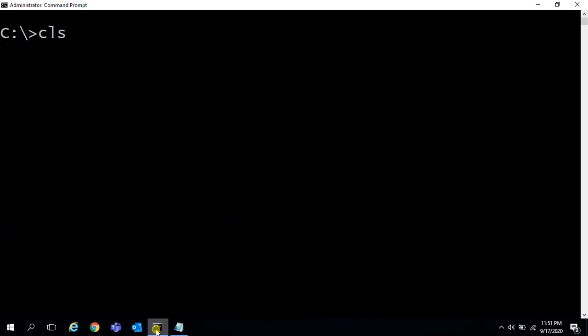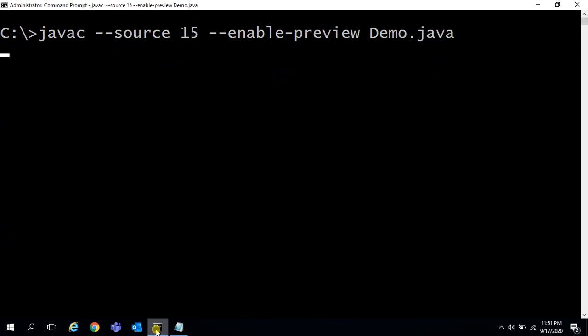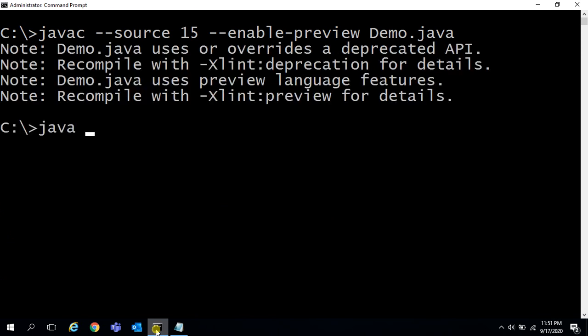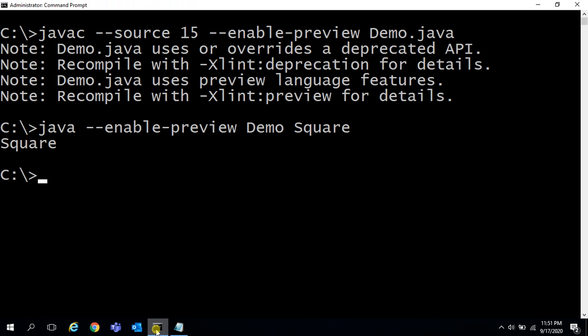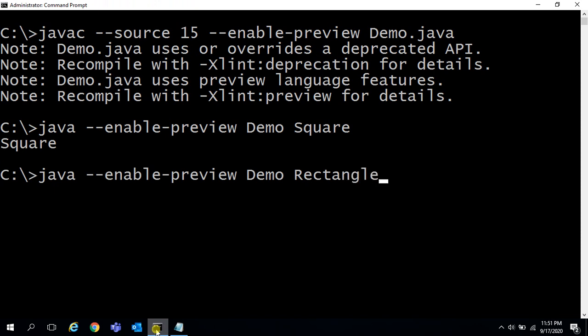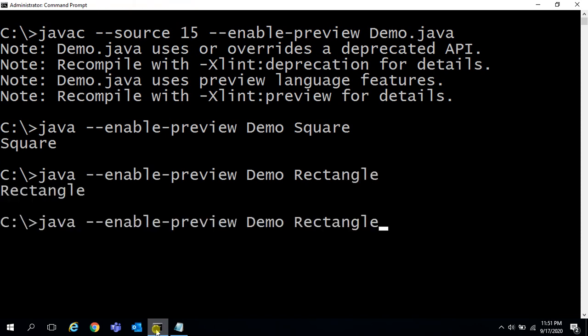See, javac, compilation. Now execution. Here command line arguments. Suppose I am passing square, then the square class draw method is called, output also square comes. If you pass the rectangle class, then the rectangle class draw method is called, with that rectangle is output. If I pass circle, the draw method is called, with that circle is output.